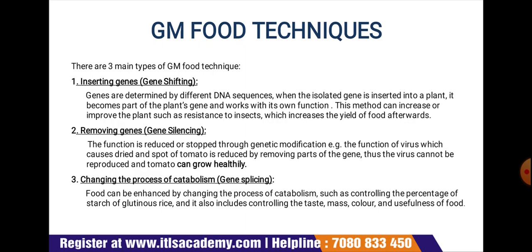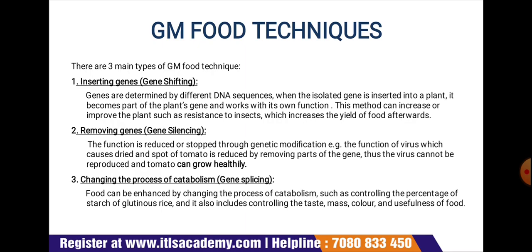Next is removing genes, meaning gene silencing, meaning those characters which we do not want to appear in the future generation of the plants. The function here is to reduce or stop through genetic modification. For example, the function of the virus which causes the dried and spot of the tomato is reduced by removing parts of the gene. Thus, the virus cannot be reproduced and the tomato can grow healthy.